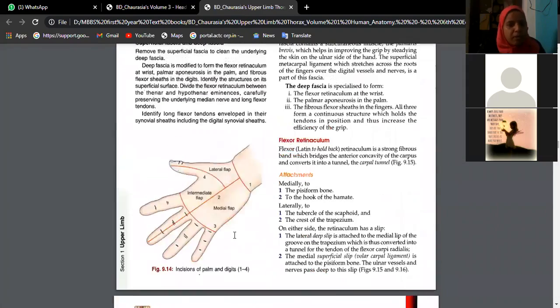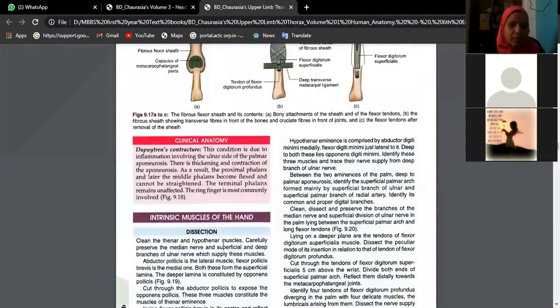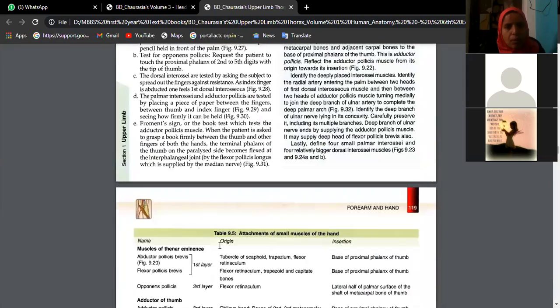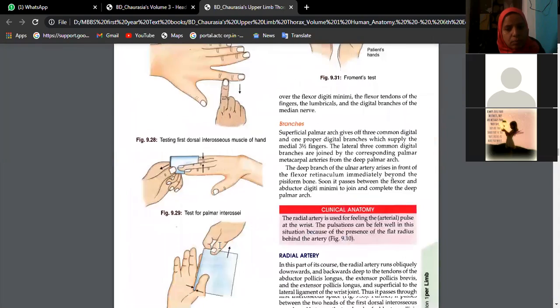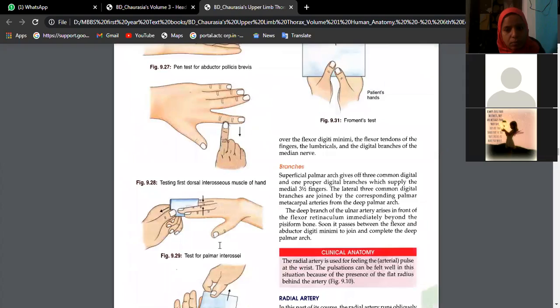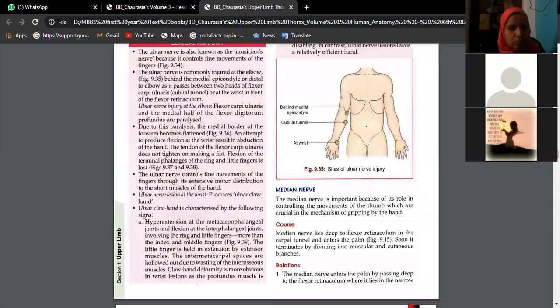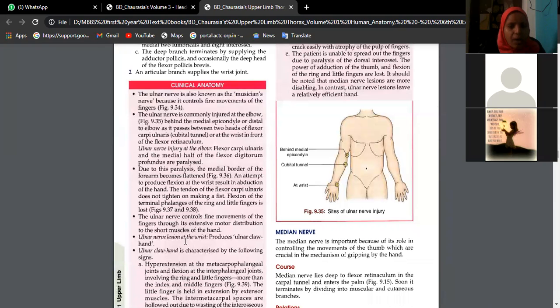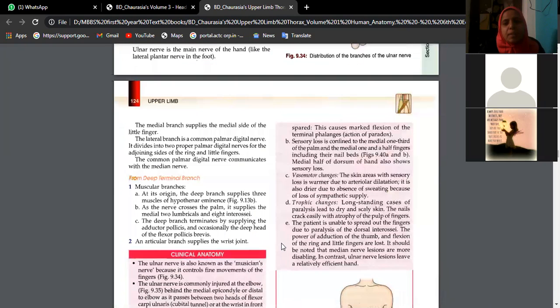Both nerves are involved, but clinical aspects are not discussed here, so just check where it is given and read once. Ulnar claw hand: 1.5 digits are supplied by the ulnar nerve.